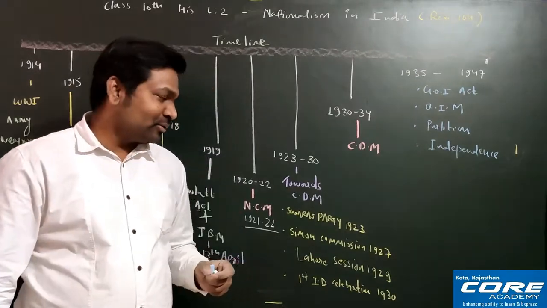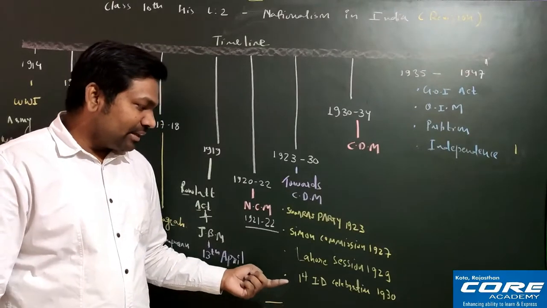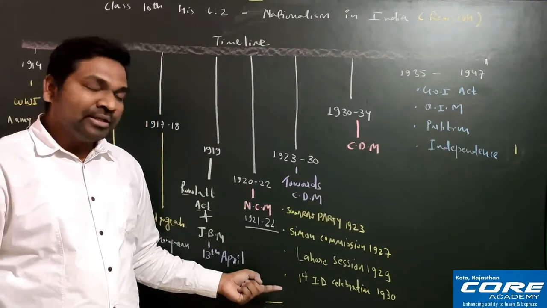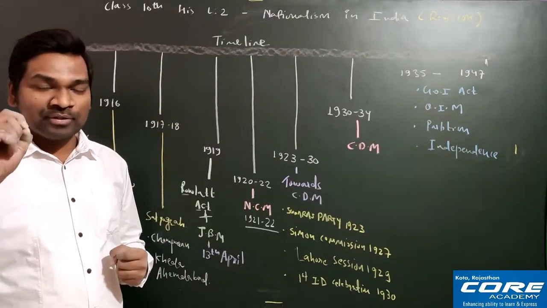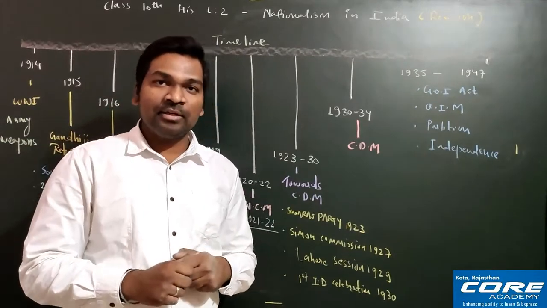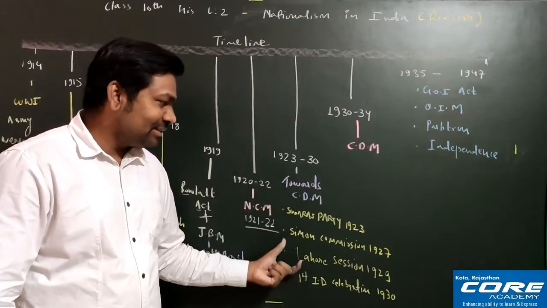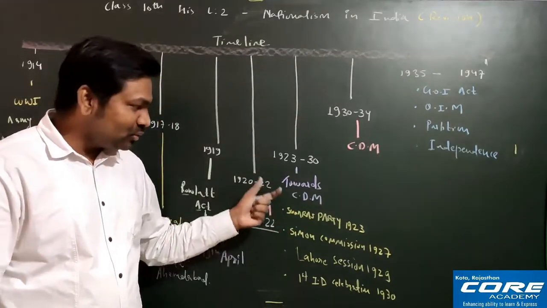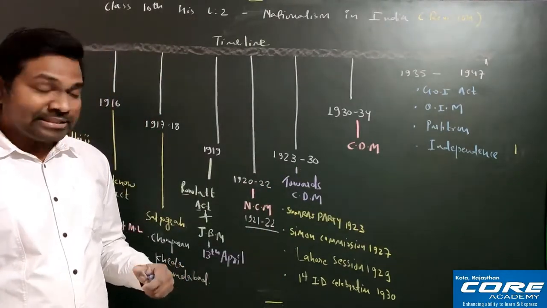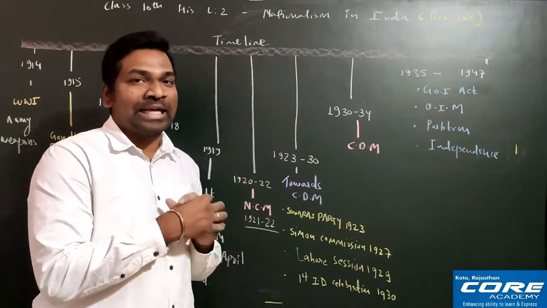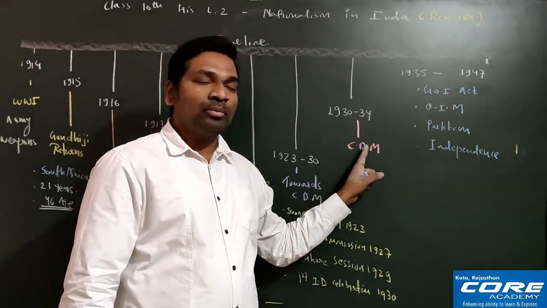After that, I also tell you that at this particular session it was announced that the next year, that is 1930, 26th of January will be celebrated as Indian Independence Day. So remember, for the first time we celebrated our Independence Day on 26th of January 1930. In that way you can understand that very important and interesting things were going on in the phase of 1923 to 1930. Leaders like Pandit Jawaharlal Nehru and Subhash Chandra Bose were doing excellent work in this time period. Now we'll discuss the civil disobedience movement.